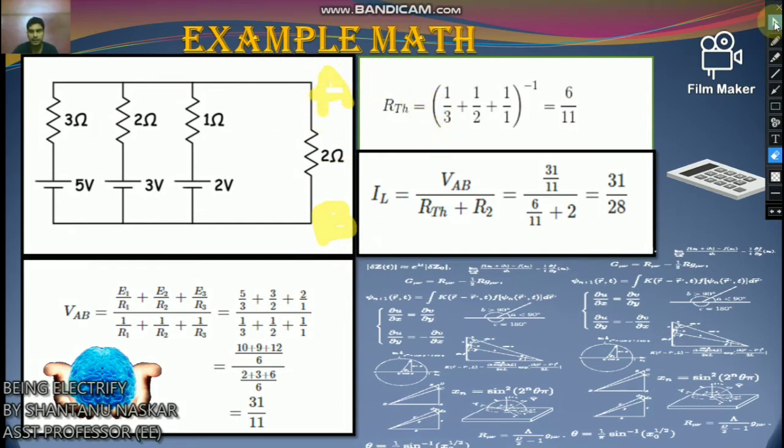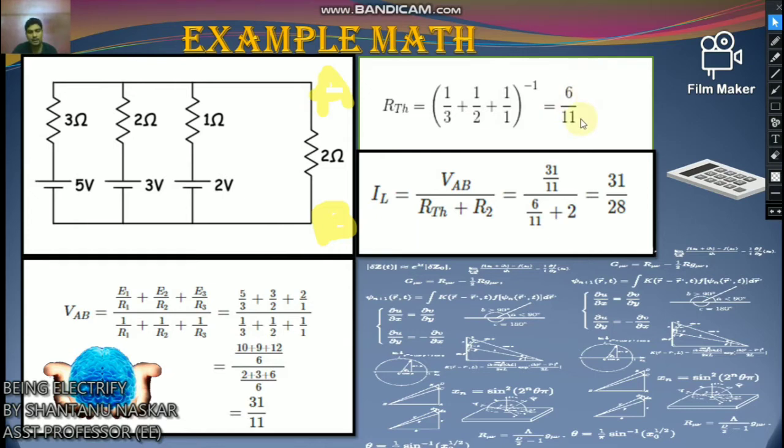So here now we have to calculate the Thevenin's equivalent resistance of the circuit across A and B. So the resistance is 1 by 3 plus 1 by 2 plus 1 by 1, inverse. That means 1 by (1 by 3, 1 by 2, 1 by 1), which becomes 6 by 11.